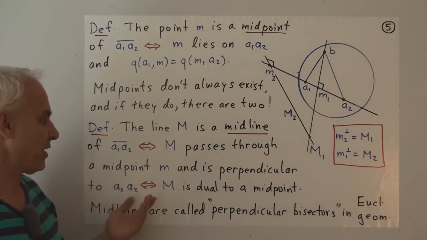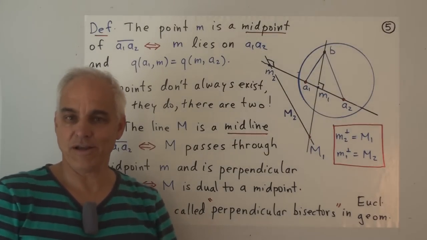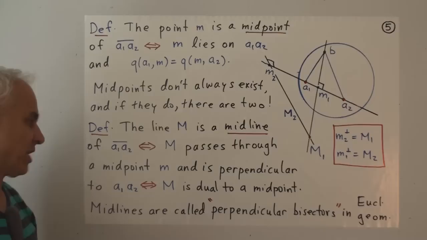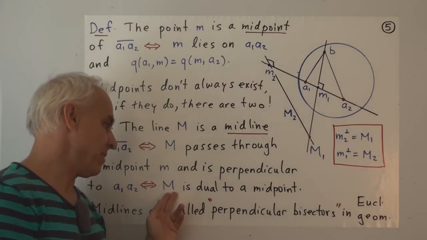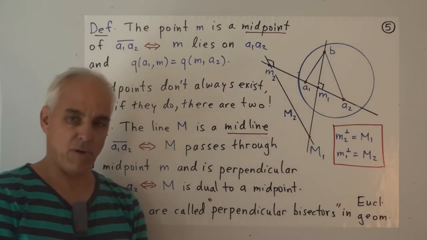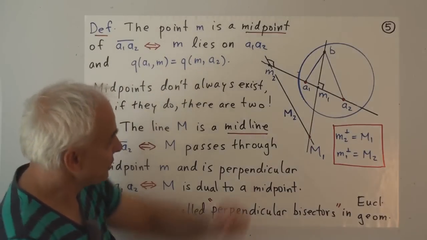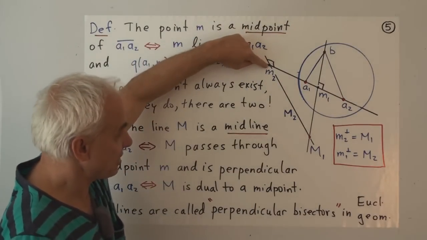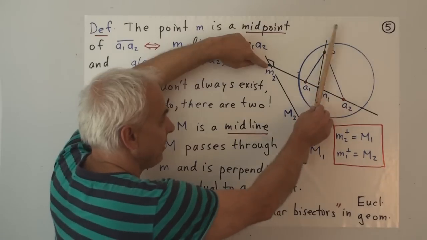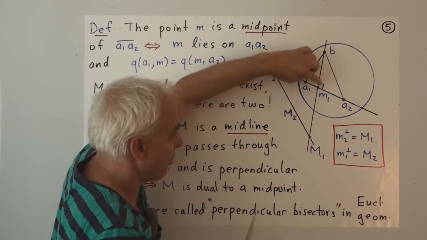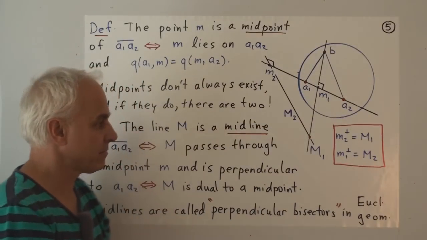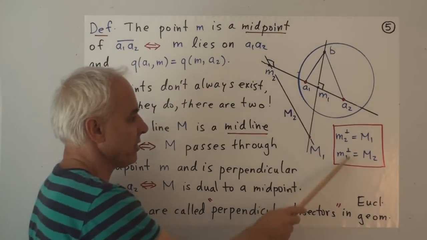It turns out that there's another, equivalent way of defining a midline: a midline is a line which is simply dual to a midpoint. So the dual of this midpoint is this midline, and the dual of this midpoint is this midline, expressed here.